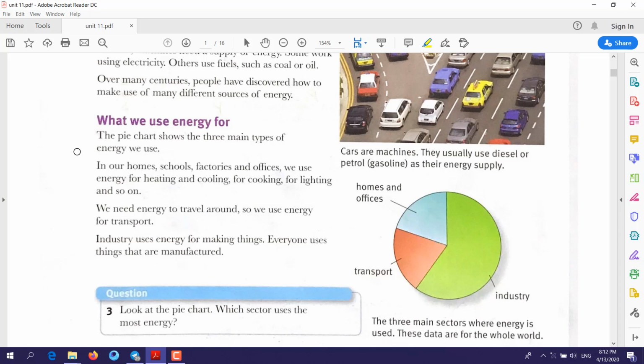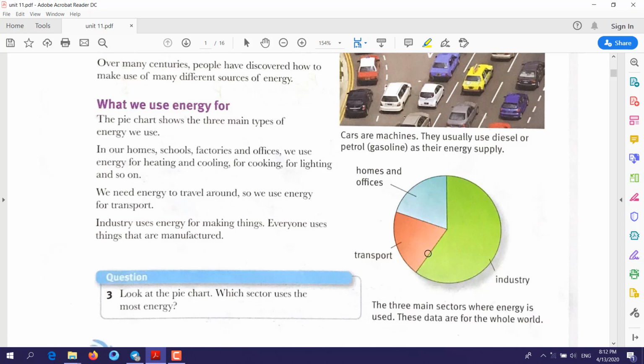You can ask this question for yourself and also give an answer depending on your daily life. Just ask yourself, how do I use energy in my life? You will see, for example, all the energy as it's shown in this pie chart. This pie chart shows that there are three main sectors where energy is used: industry, transport, homes and offices.